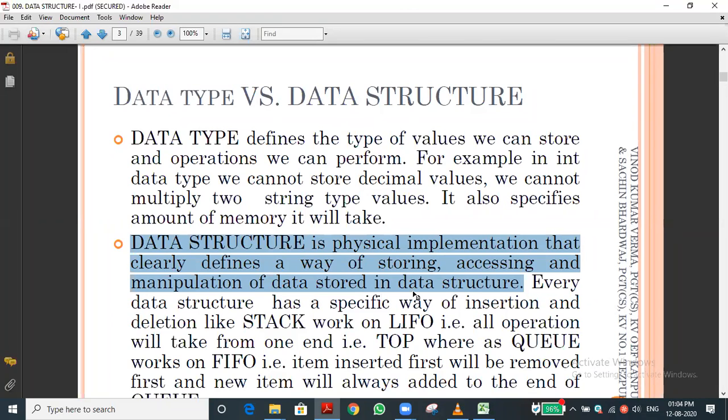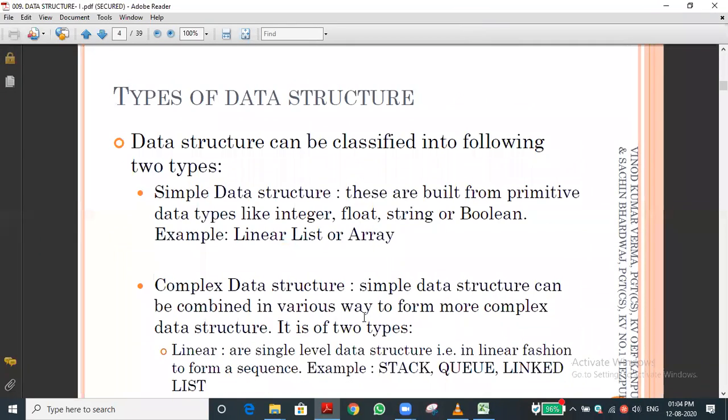Have you understood a little bit about data structure? Yes, sir. How to handle the data also. Yes, to handle the data is known as data structure. Correct, but not only handle, how it is to be stored is also a part. Not only handling the data: how to handle the data, how the data is stored, how to access the data. All those things, the entire set of properties about the data type, is called data structure.